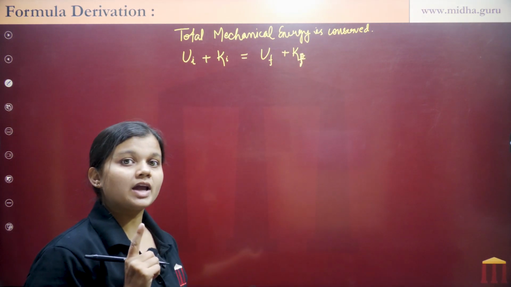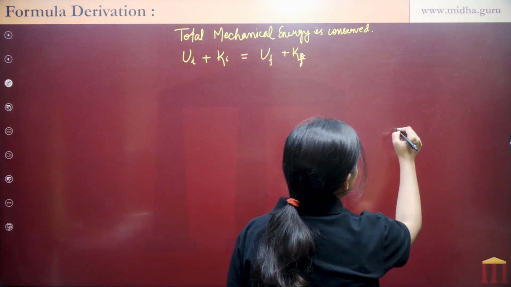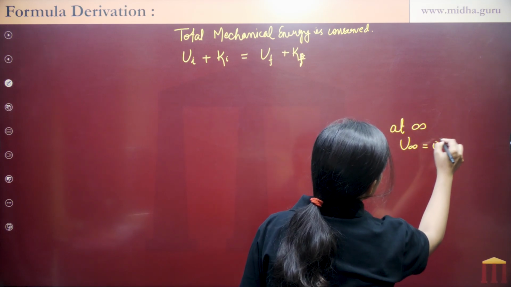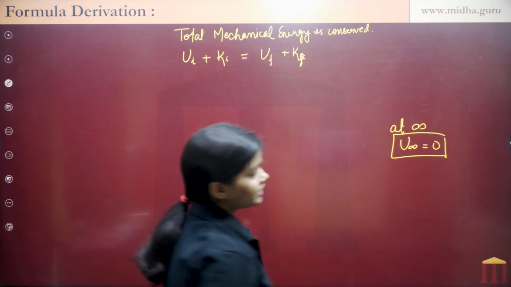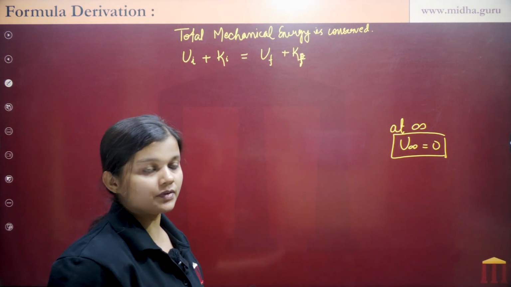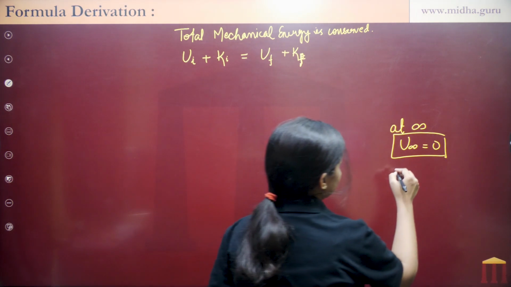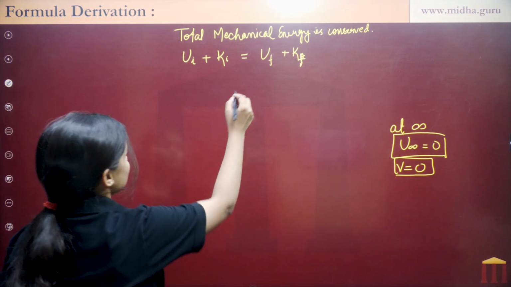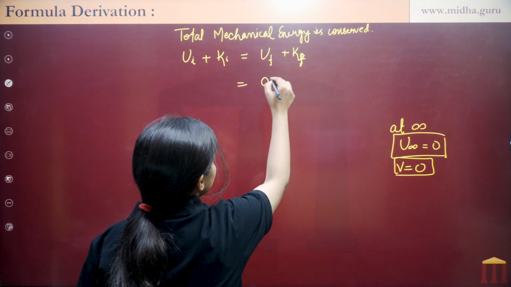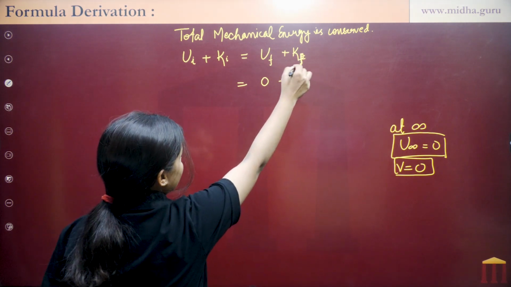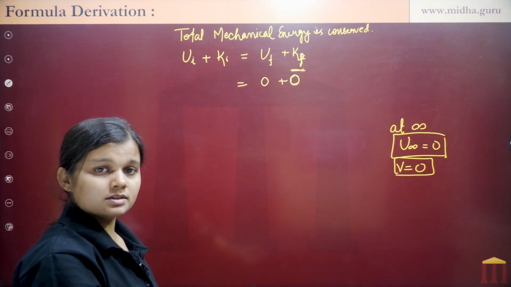One thing we have to understand is that at infinity potential energy is zero, and at infinity velocity is also zero. So final potential energy is zero and final kinetic energy is also zero, because at that point velocity is zero.